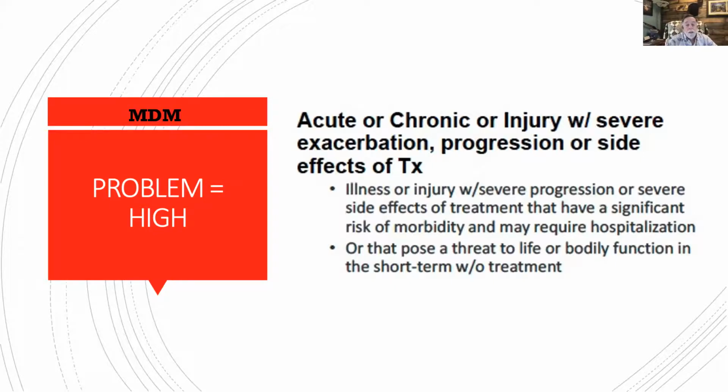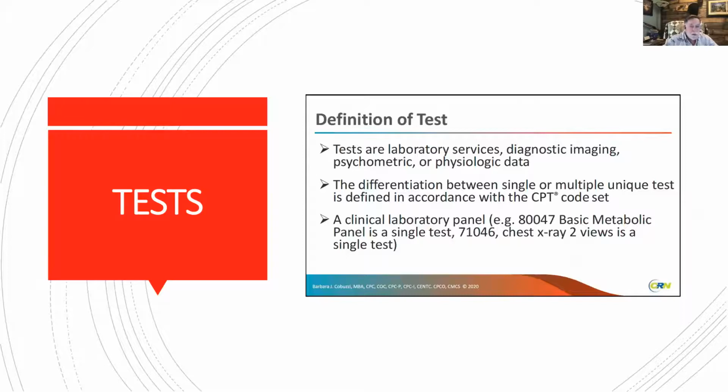Now, when we're talking about data, we're also talking about tests, and we're talking laboratory tests, diagnostic imaging, physiologic data, etc. The differentiation between single and multiple unit tests is pretty well what the CPT has had for years. Like a clinical lab test, a basic BMP, that would be a single test. Chest x-ray, two views, that's considered to be a single test. Now, if you do an EKG and a chest x-ray, that would be two separate tests right there.